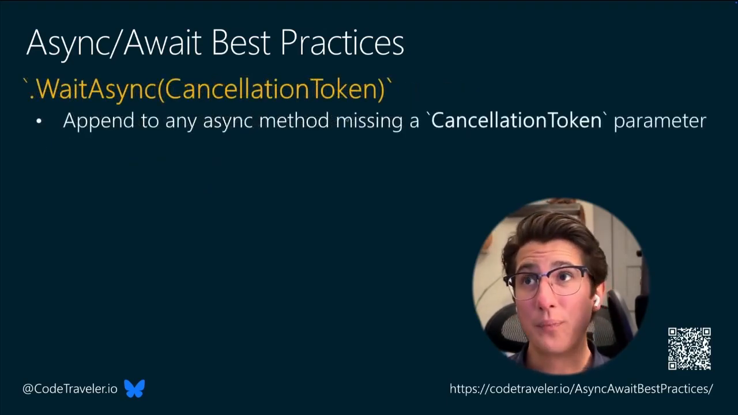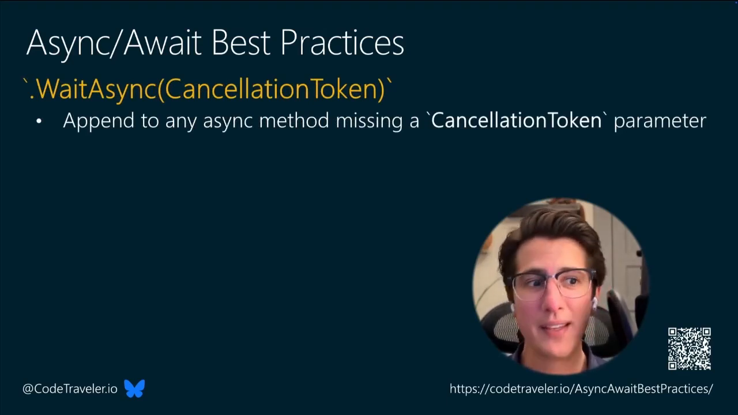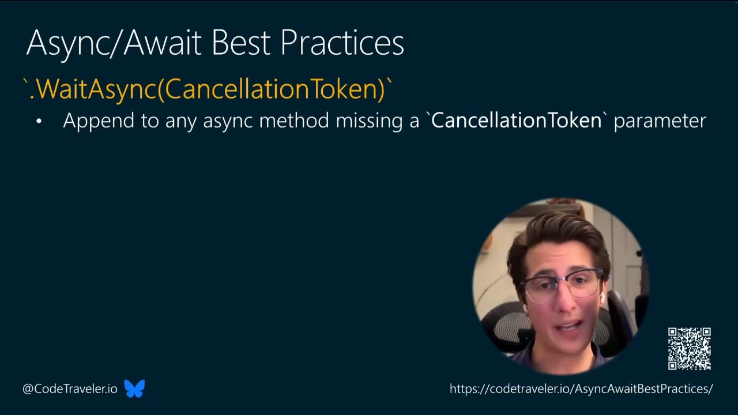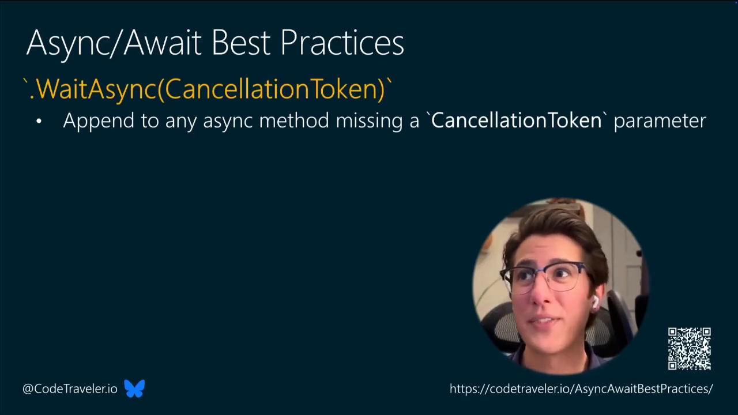WaitAsync. So again, anytime we write an async Task method or async ValueTask method, anything that's going to be long running in the background, we always want to have a cancellation token parameter. And we know that as good C# developers, and we would never write code that doesn't allow a cancellation token to be passed into our async Task method.